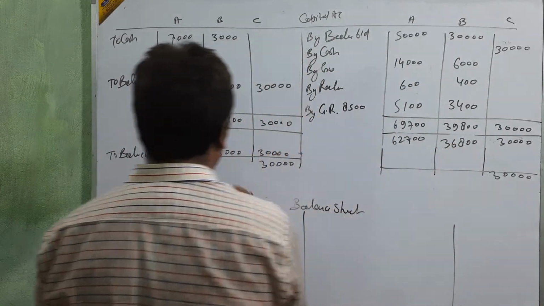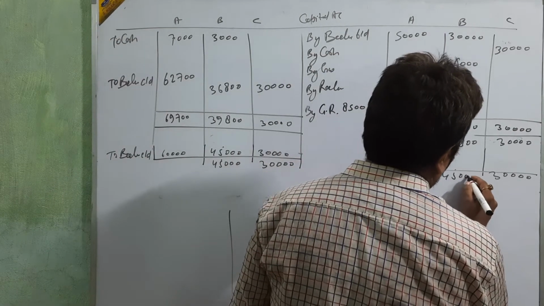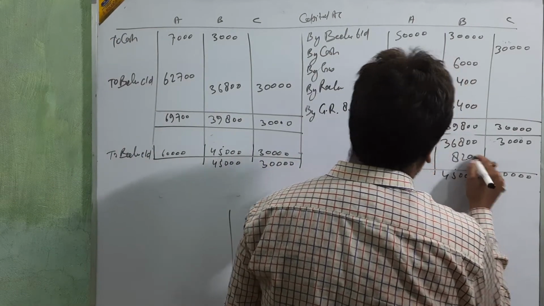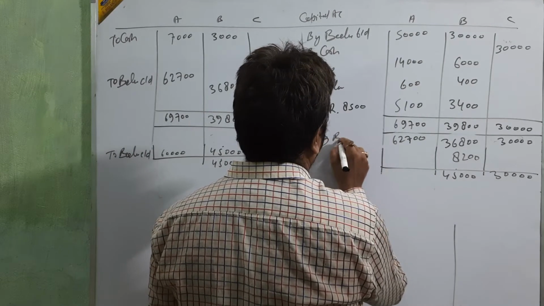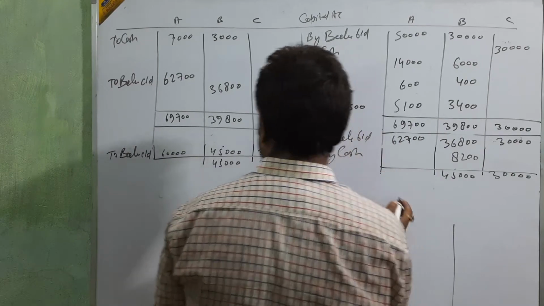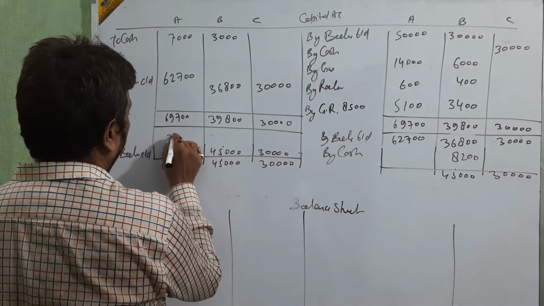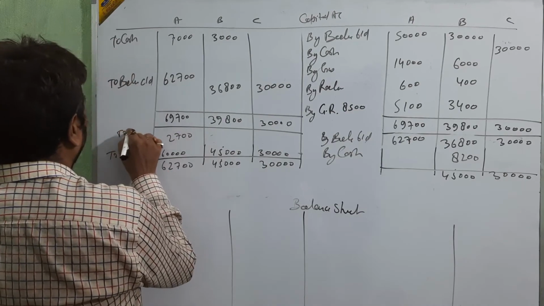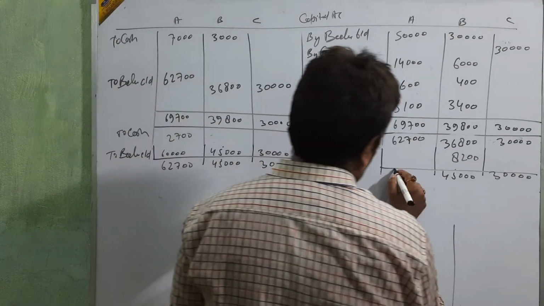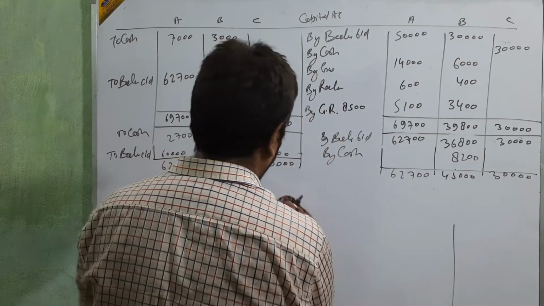This side 38,600 but 45, then 45 this side, and then again 45, 8,200. That is by balance BD and by cash. This amount 62,700 to cash 62,700. Okay, beta. Up to this is clear again.